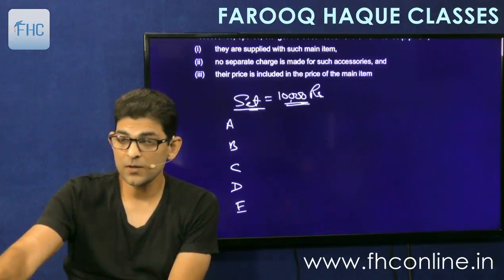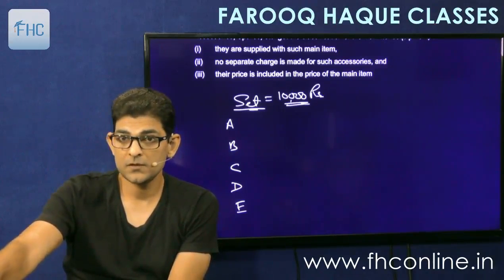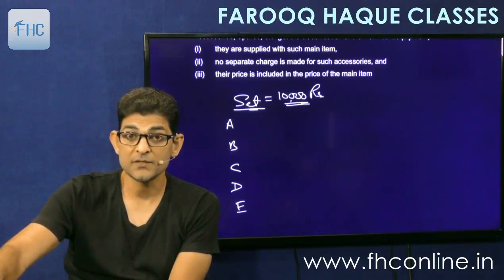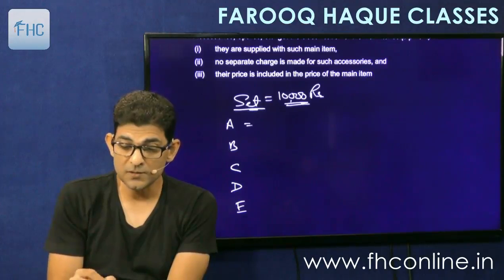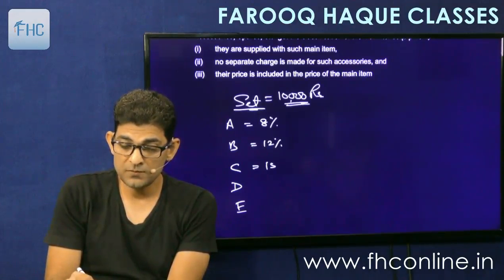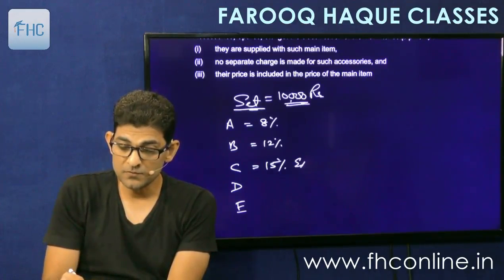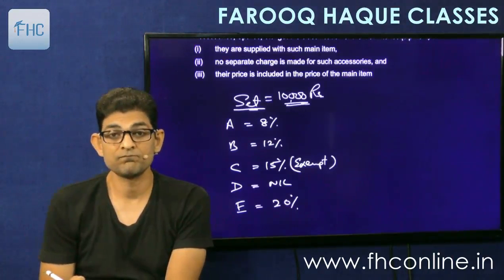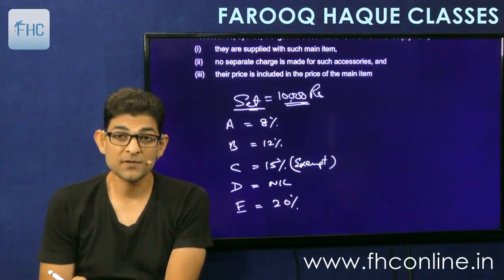So in that case, the total value of 10,000 will become chargeable at the highest rate. So let's see the rates of tax applicable. A is chargeable at 8%, B is chargeable at 12%, C is chargeable at 15% but is exempt under a notification. D is chargeable at nil rate and E is chargeable at 20%. So the highest rate is 20%.